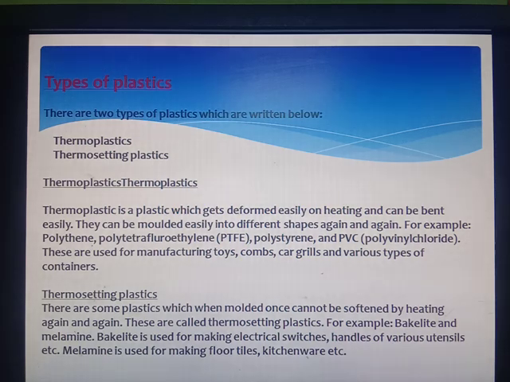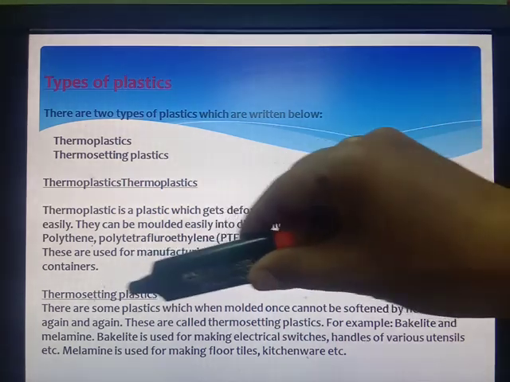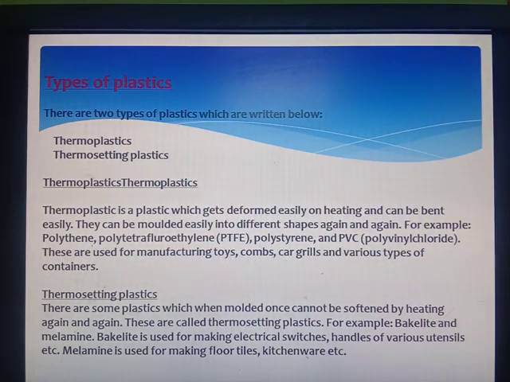But there are some plastics which when molded once cannot be softened again by heating. They are known as thermosetting plastics. So these are the plastics which when molded once cannot be softened by heating again and again. These are called thermosetting plastics. For example, bakelite and melamine.